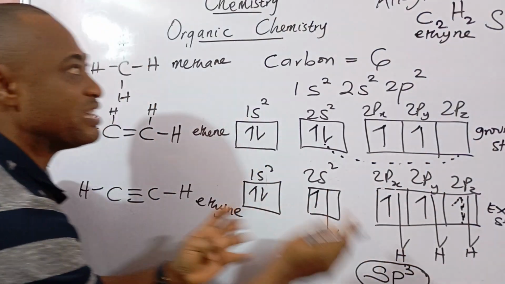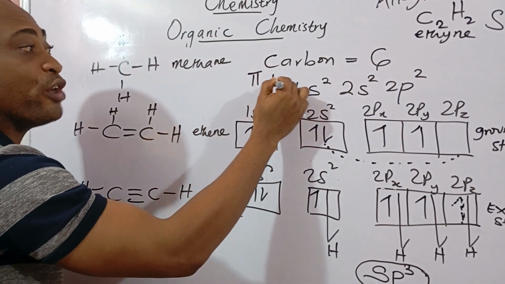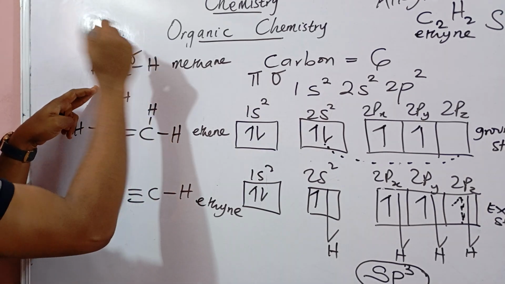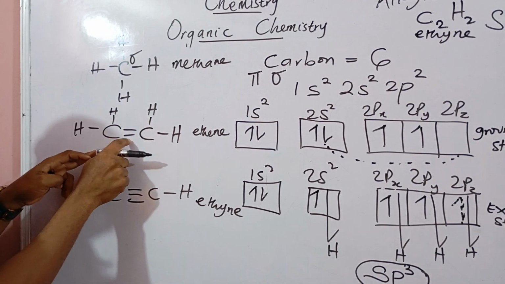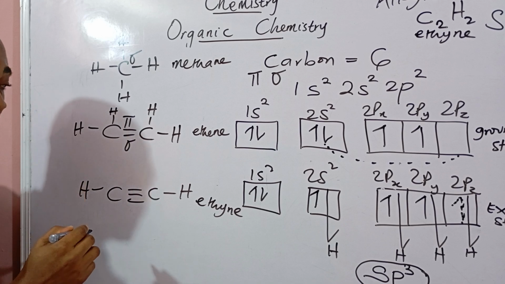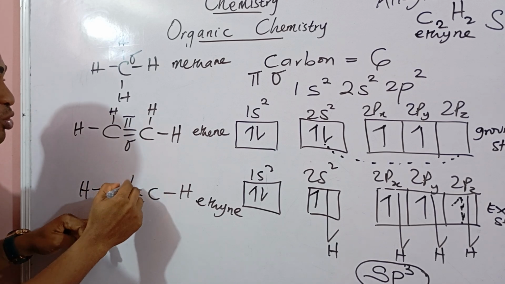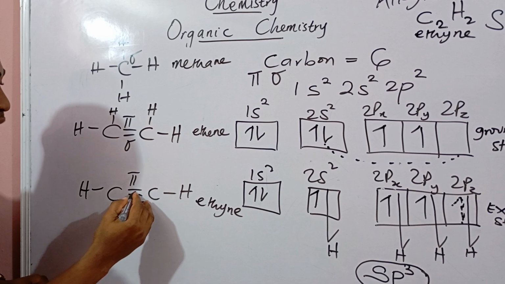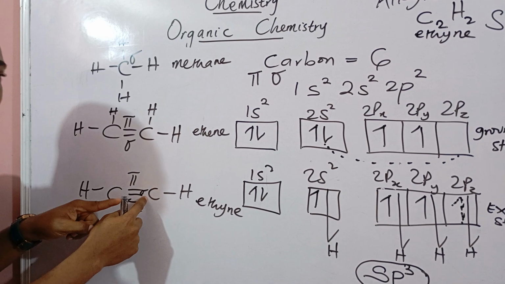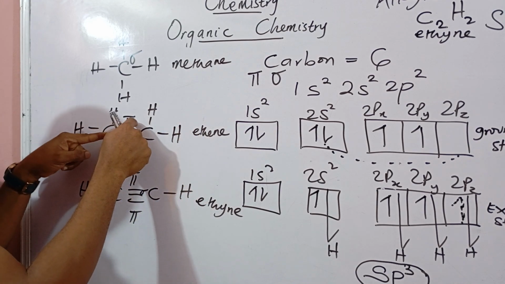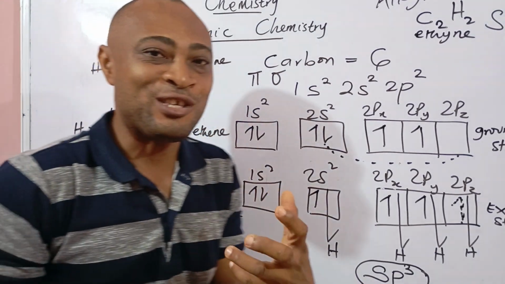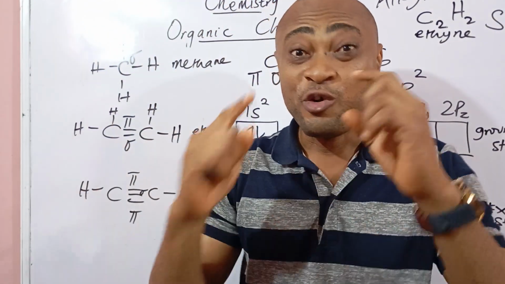Another thing they might ask you aside from hybridization is the kind of bond, because upon hybridization, you have either a pi bond or a sigma bond. Take note. In your straight chain, all you have is a sigma bond. Wherever you see a carbon double bond, you have 1 pi bond and 1 sigma bond. Wherever you see a triple bond, you have a pi bond above, a pi bond below, and the middle is a sigma bond. So for ethyne, I have 2 pi bonds and 1 sigma bond. For ethene, I have 1 pi bond and 1 sigma bond. For methane, I just have a sigma bond.